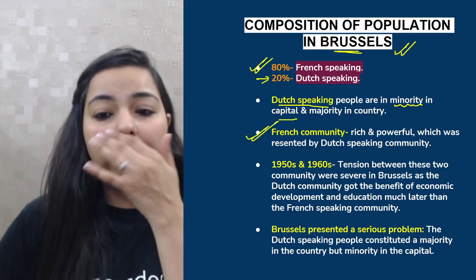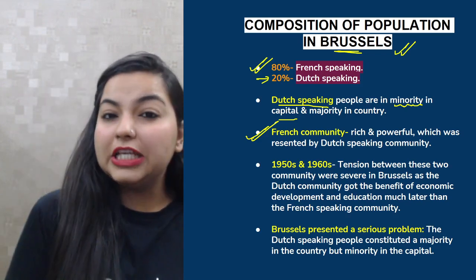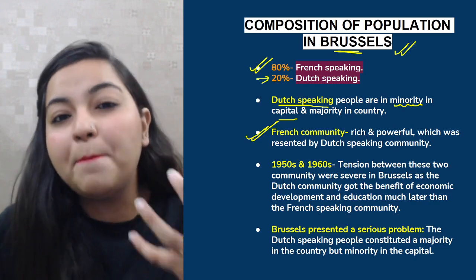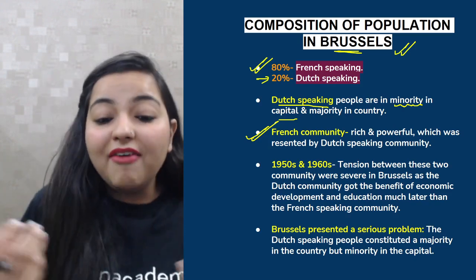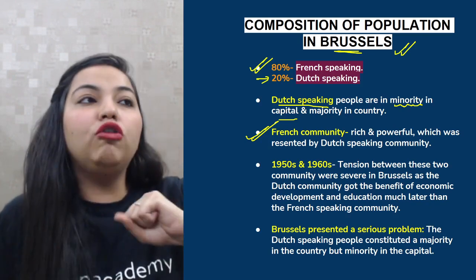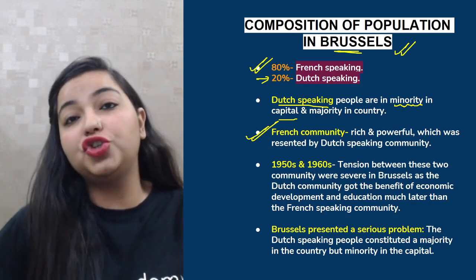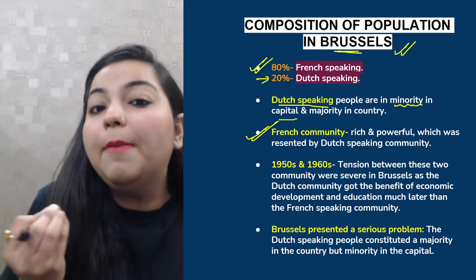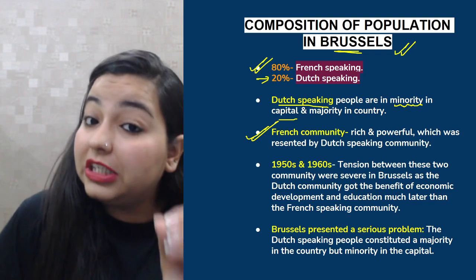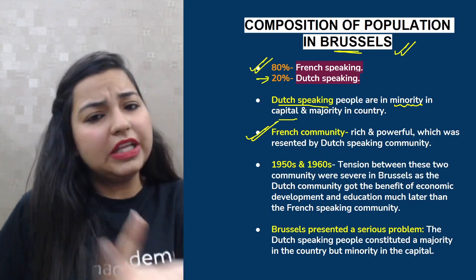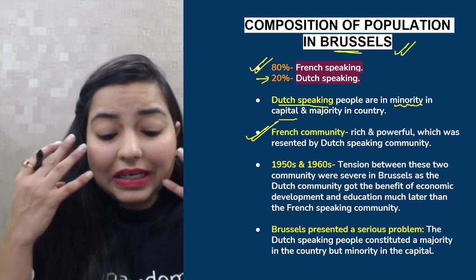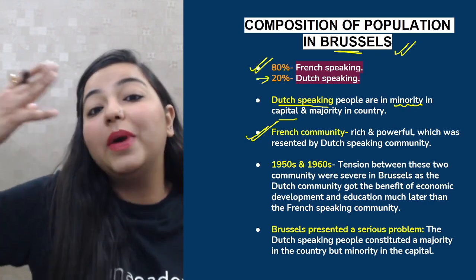And now talking about the French community, it is very rich, very powerful, and they can use their power and money to have access to all the different types of facilities in the country, like securing university job positions, education. So with their power, they can have access to all that. Now the Dutch people do not like this. Obviously, who would like it that all the different university job positions, or any kind of job, is being secured by the French community?